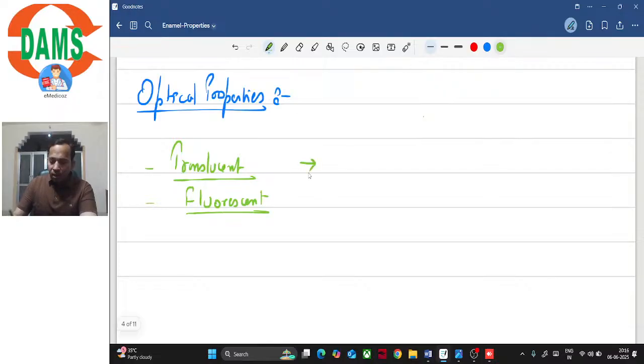So when we say that it is translucent, how would the color of the enamel appear? One must imagine that since the underlying dentine is yellow, enamel must appear yellowish, isn't it? But what actually happens is, let's say this is the dentine and above it this is the enamel.